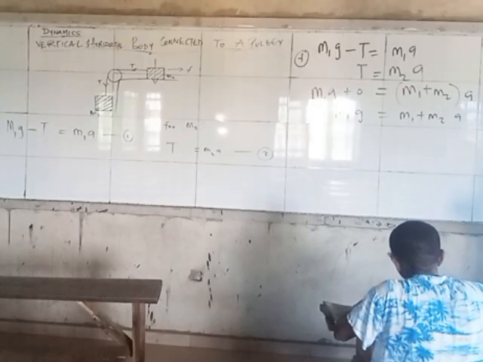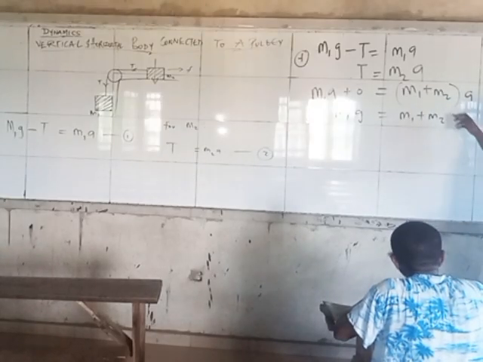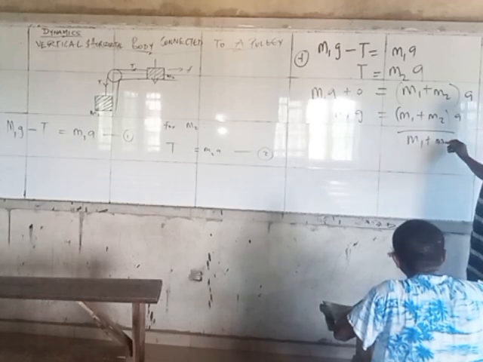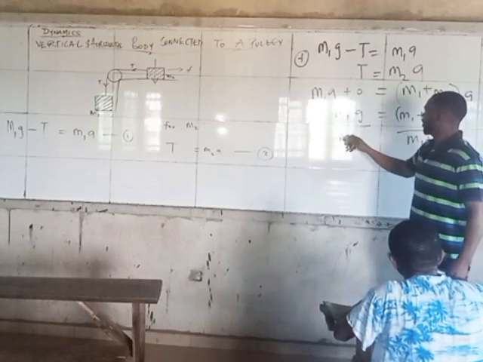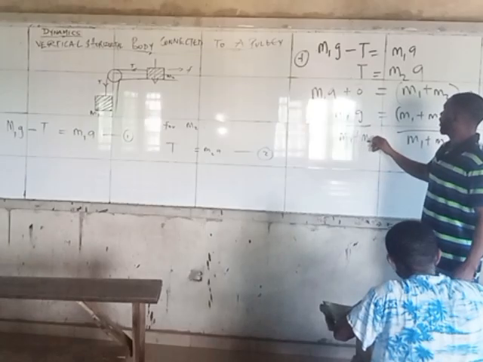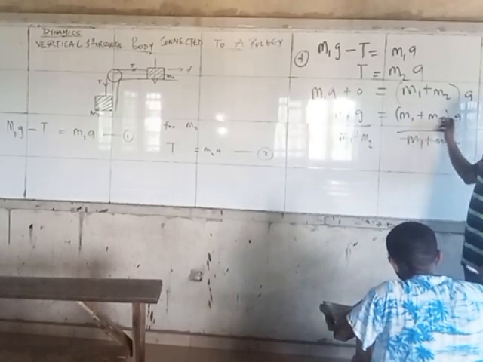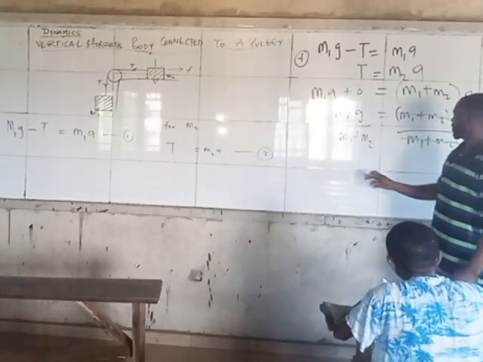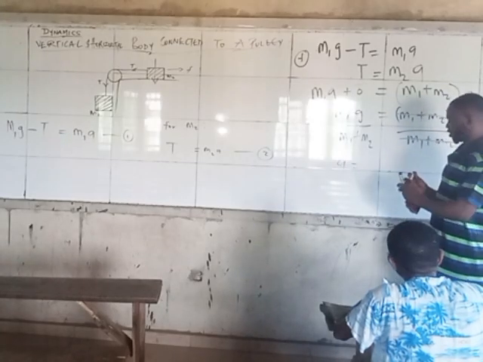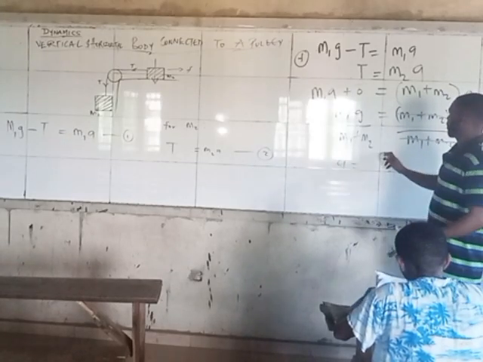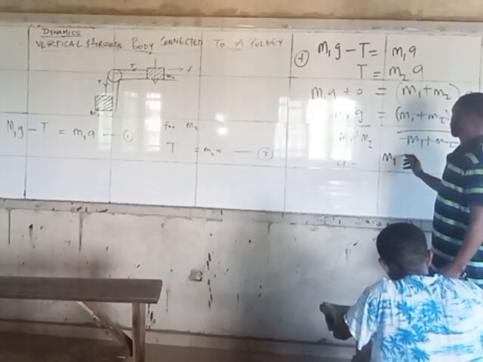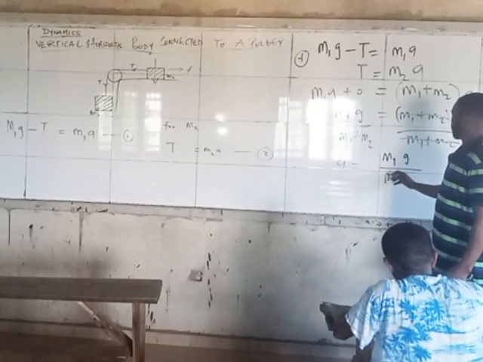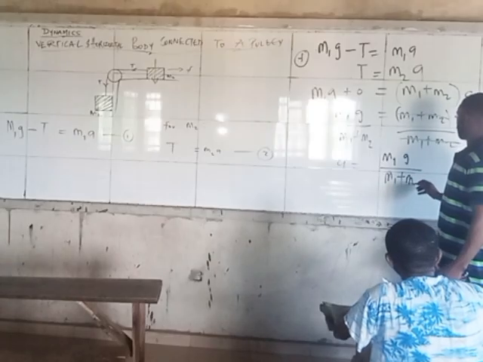By the time you try to make A the subject of the formula, you divide both sides by M1 plus M2. This cancels this, so the acceleration is simply M1G all over M1 plus M2.